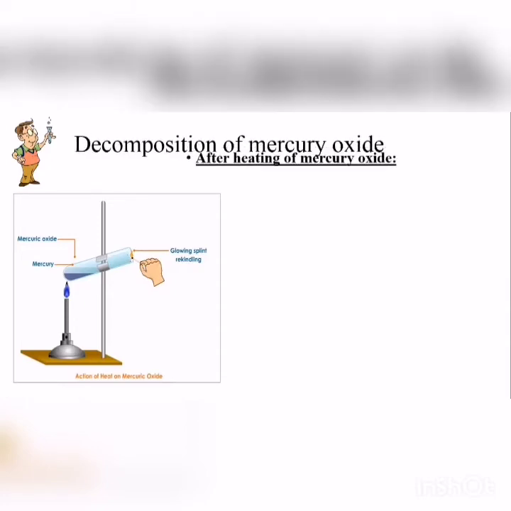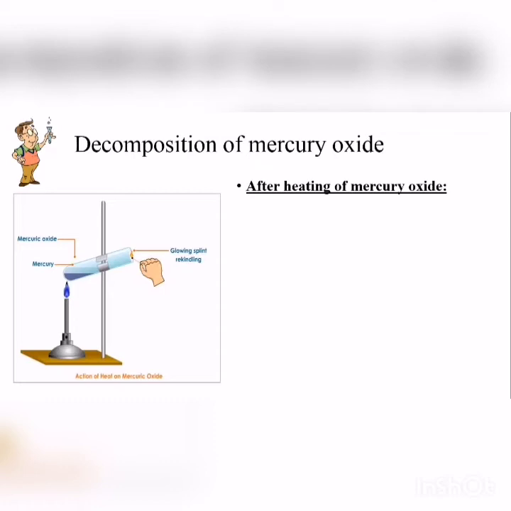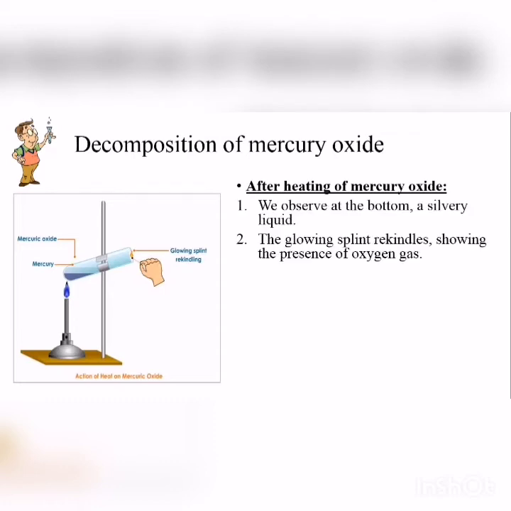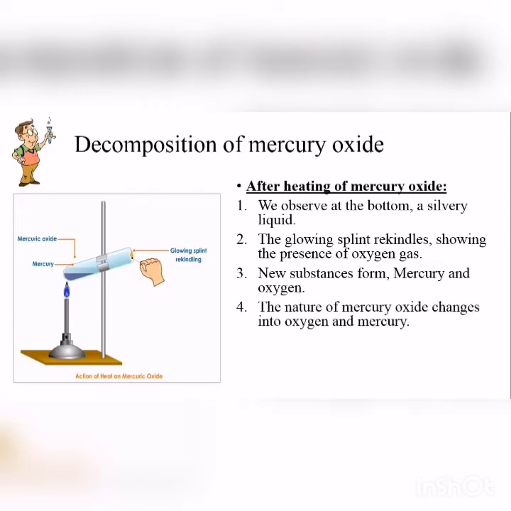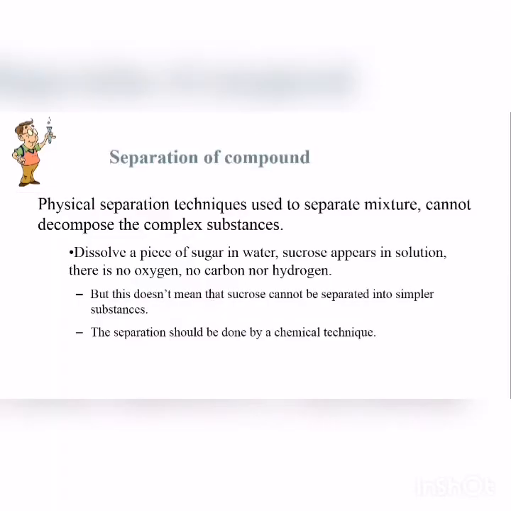After heating the mercury oxide, we observe at the bottom of the tube a silvery liquid. This is mercury. The glowing splint rekindles, showing the presence of oxygen gas. New substances form, mercury and oxygen. The nature of mercury oxide changes. Mercury oxide is changing its identity.